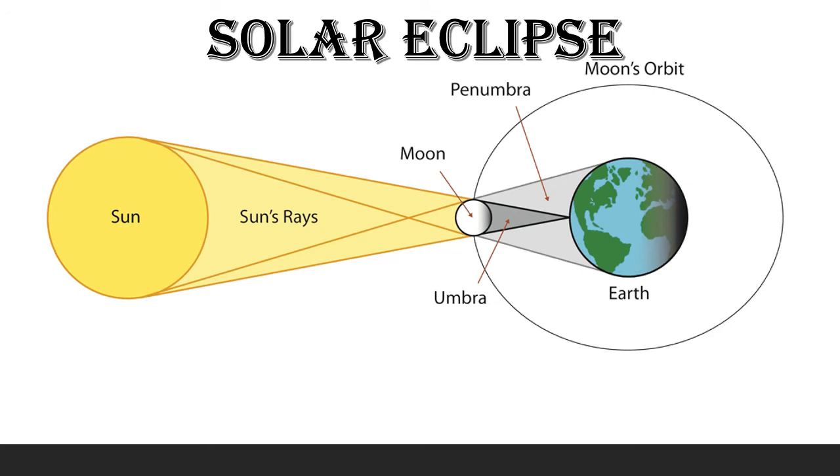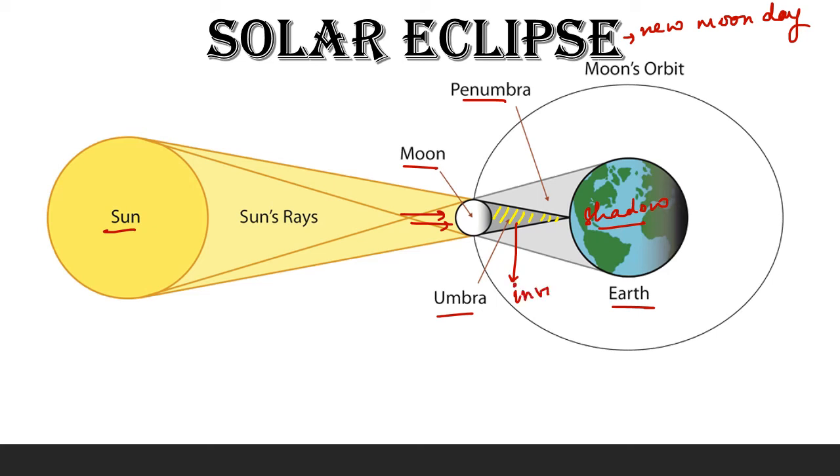Solar eclipse. Solar eclipse falls on a certain new moon day. When the moon comes in between the sun and the earth, it blocks the light from the sun and casts its shadow on the earth, which causes solar eclipse. Now, again you can see the two parts of the shadow, umbra and penumbra. The areas which lie in this region, that is the umbra, for these areas the sun will be completely invisible, as no light from the sun is reaching in this region.